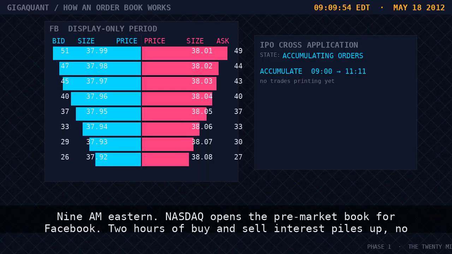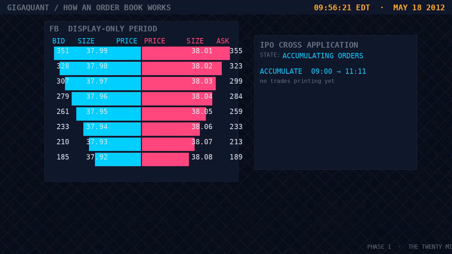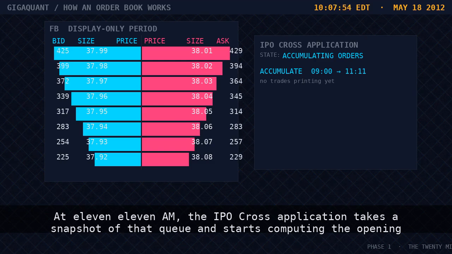9 a.m. Eastern, NASDAQ opens the pre-market book for Facebook. 2 hours of buy and sell interest piles up, no trades printing, just a queue growing. At 11:11 a.m., the IPO Cross application takes a snapshot of that queue and starts computing the opening print. One clearing price, one size, matched against every accumulated buy and sell.